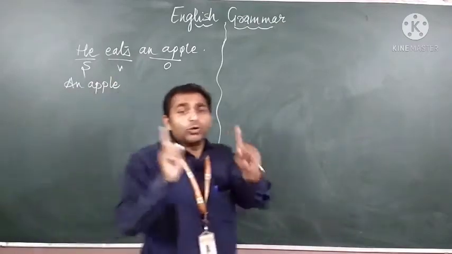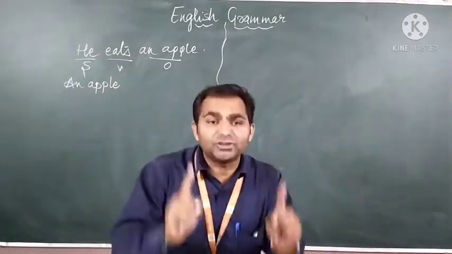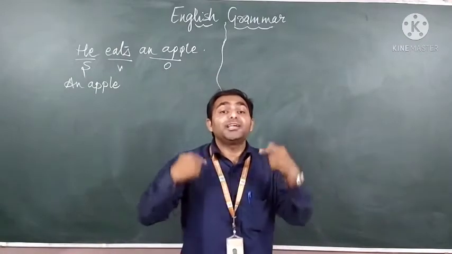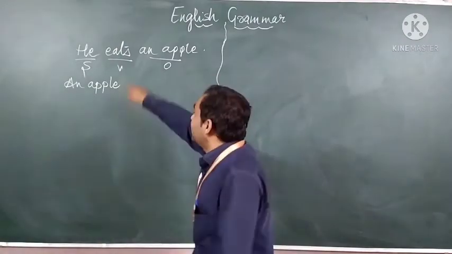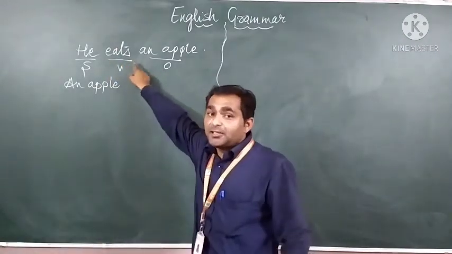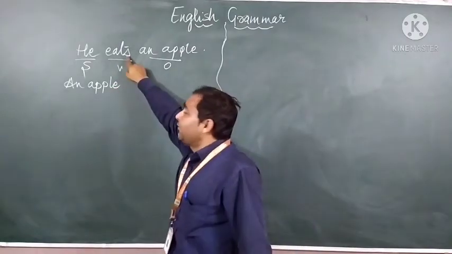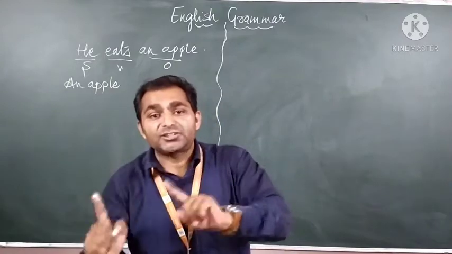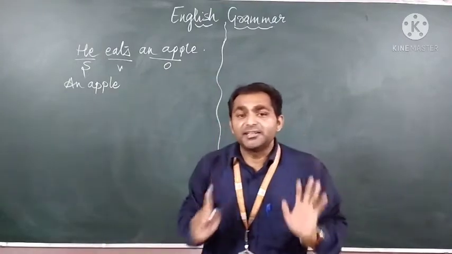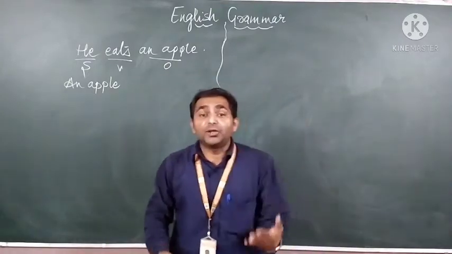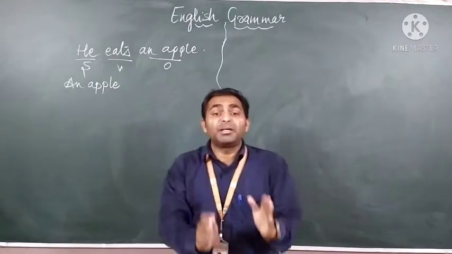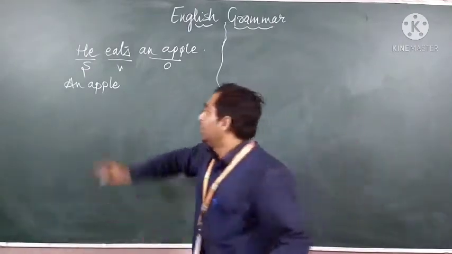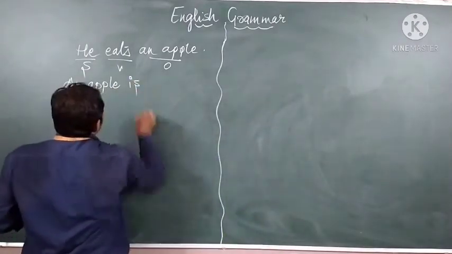Now the second rule is that according to the tense of the sentence we use a helping verb. Here we have the present tense. How do we know? The verb ends with S or ES, so it is present tense. In present tense the helping verbs are is, am, are. With an apple we use is.